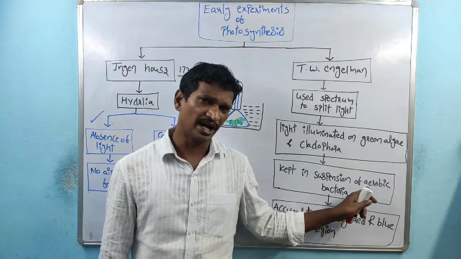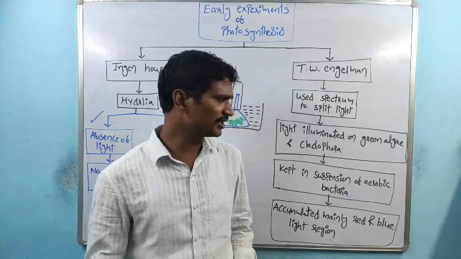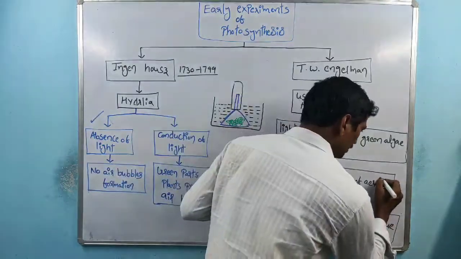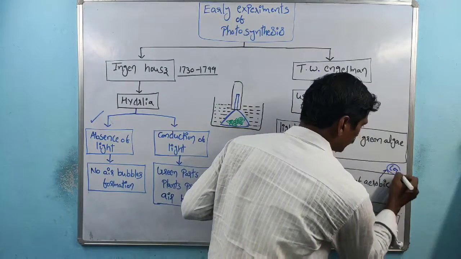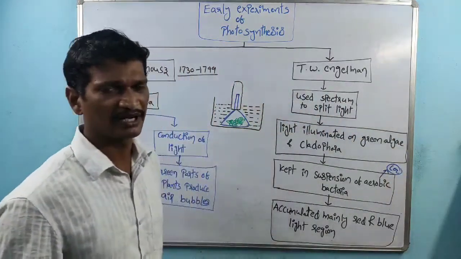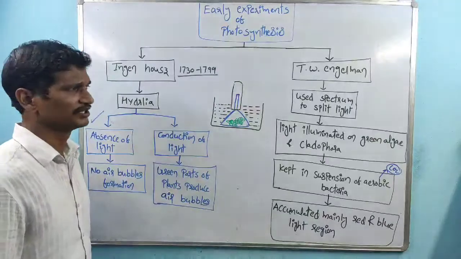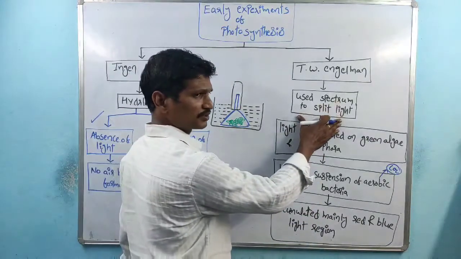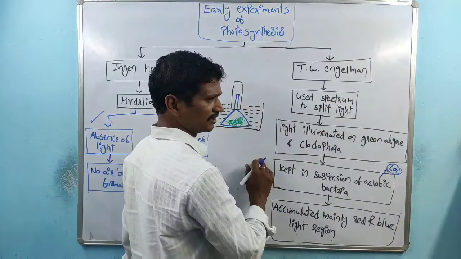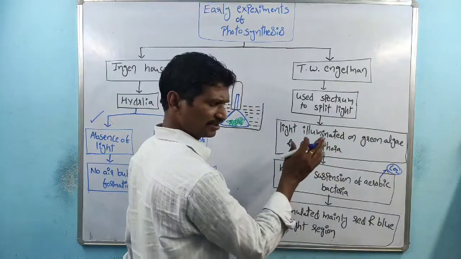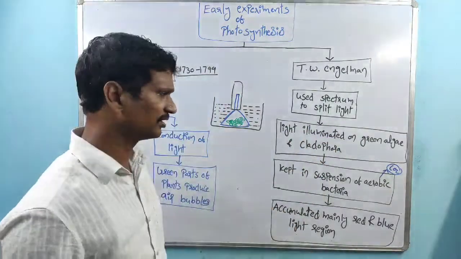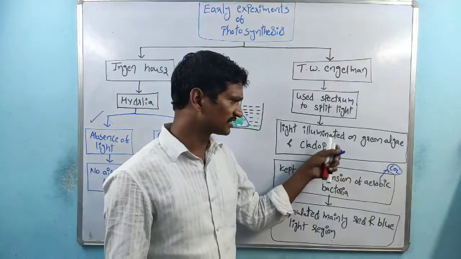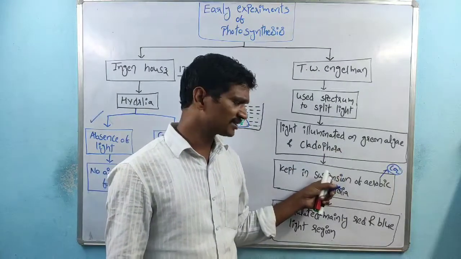Remember, the suspension has aerobic bacteria. So what is the use of aerobic bacteria? Aerobic bacteria provides the carbon dioxide. The simple setup: spectrum splitting process, illumination on green algae, the other one is Cladophora, and the total setup is kept in the suspension.